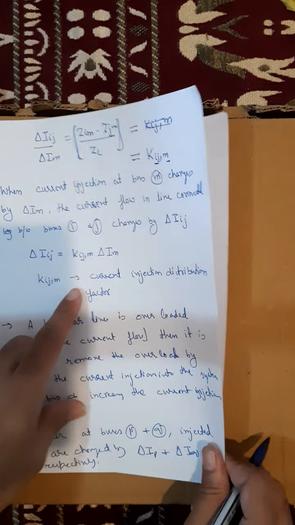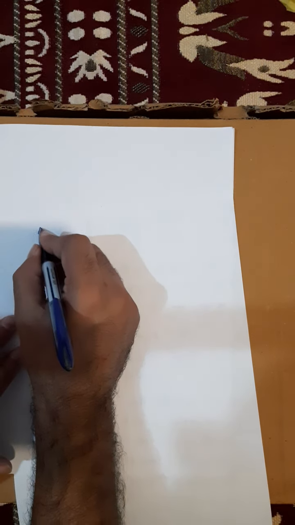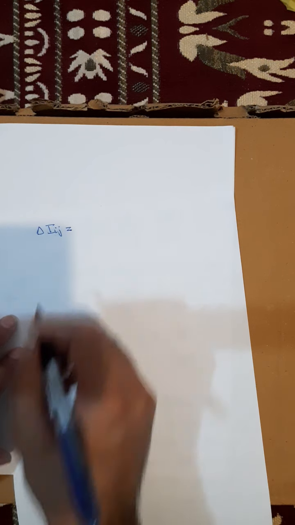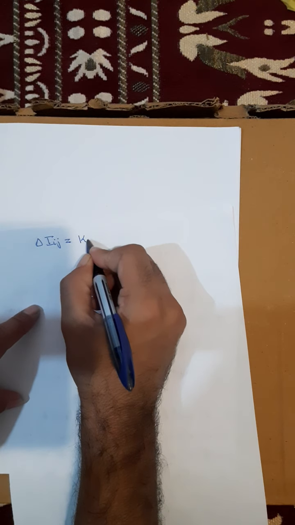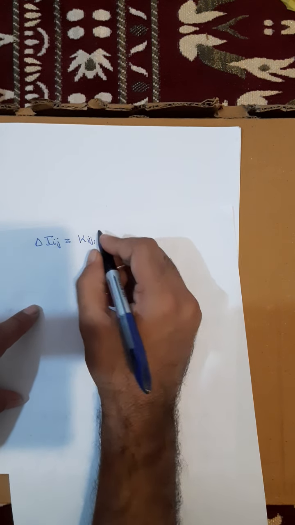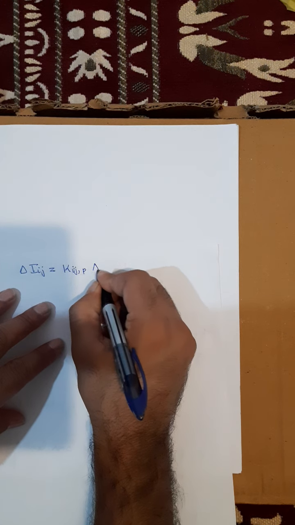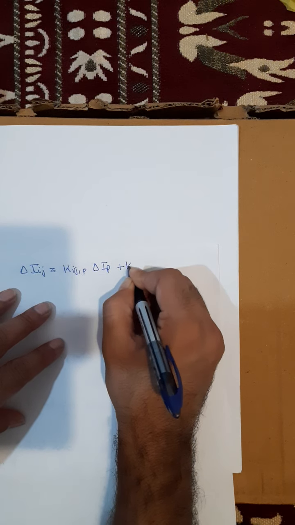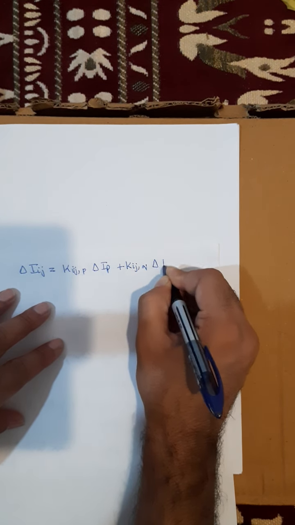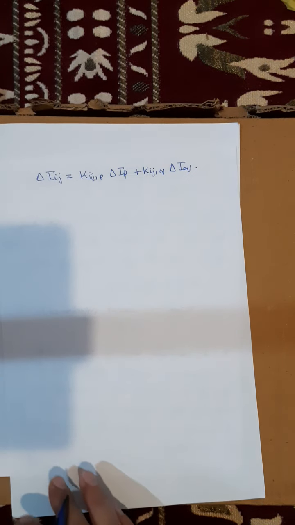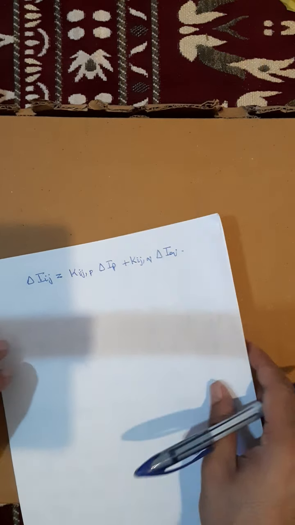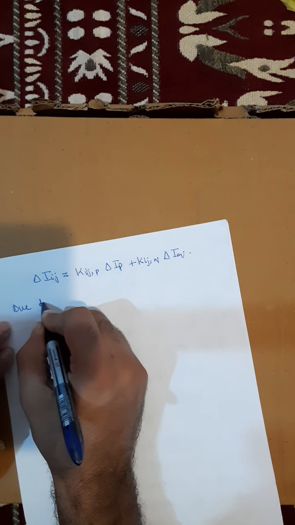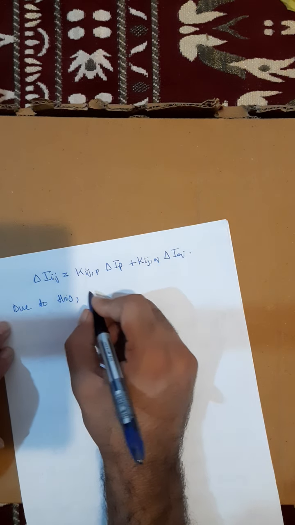So I can modify this equation like: delta Ij is equal to Kij P delta IP plus Kij Q delta IQ.